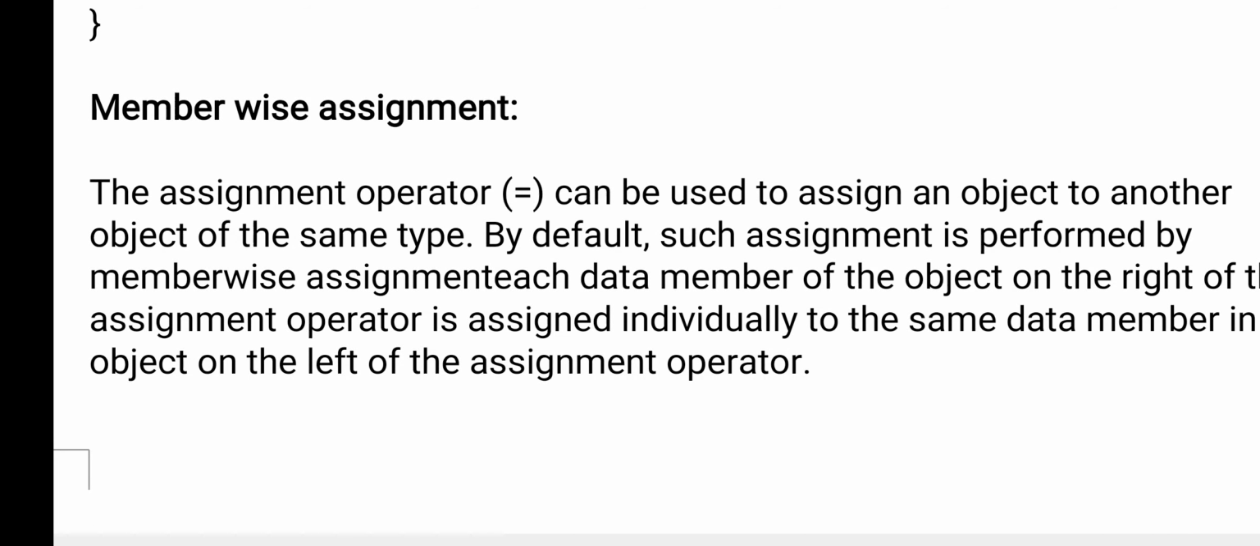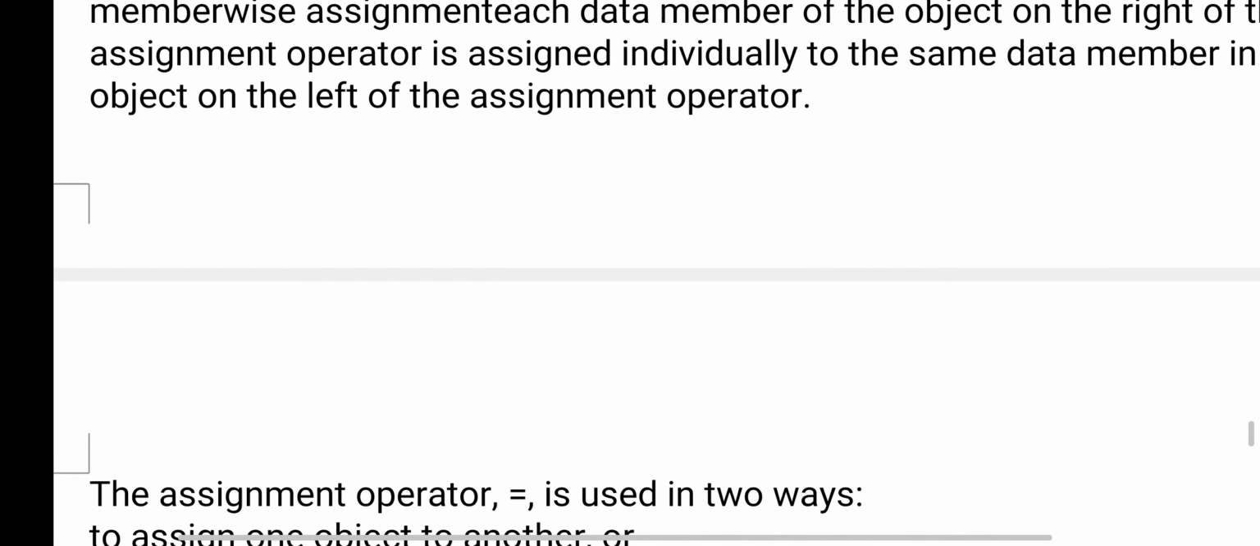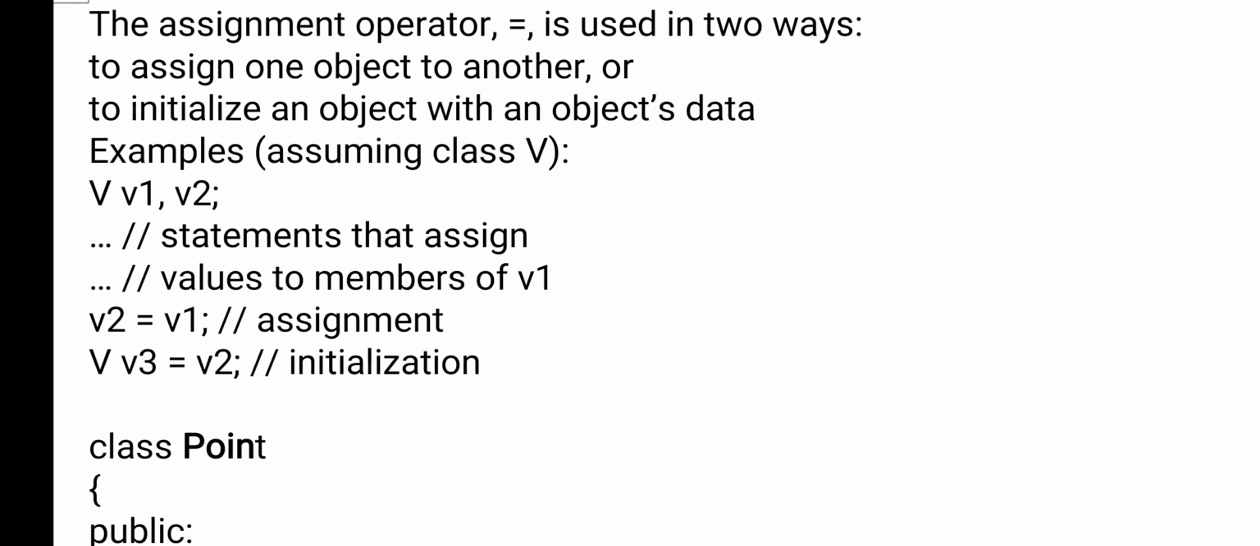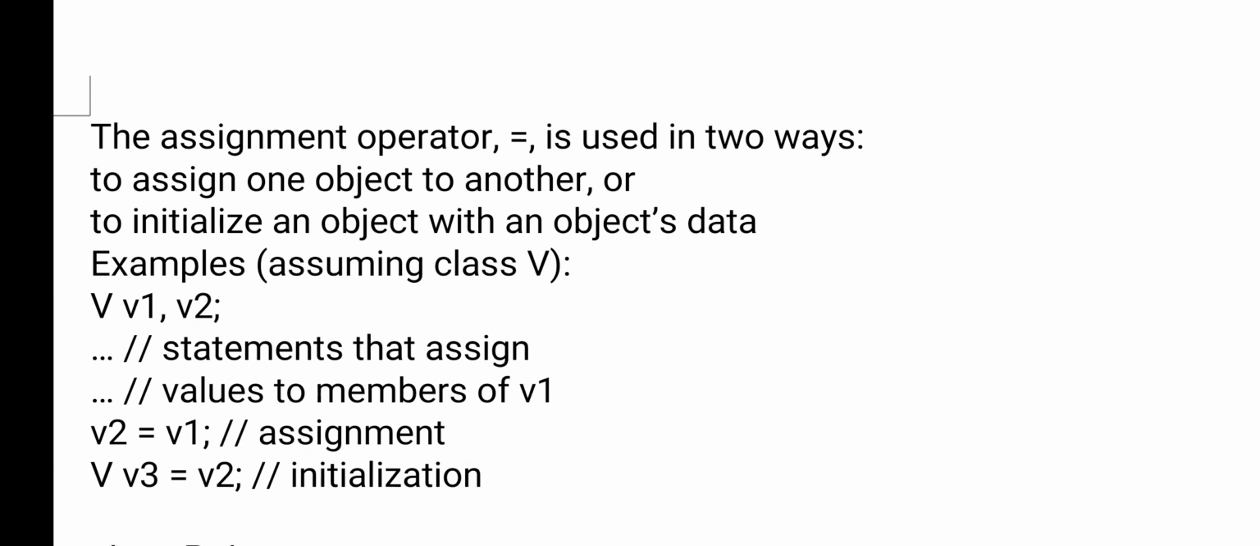Okay, now only one thing is there in a member wise assignment. Properties of one object can be assigned to another object. The object which is at the right side, that object's properties are assigned to the object which is at the left side. Here the assignment operator equals to is used to assign one object to another object. What is the use of this equals to? Using this you can assign one object to another.